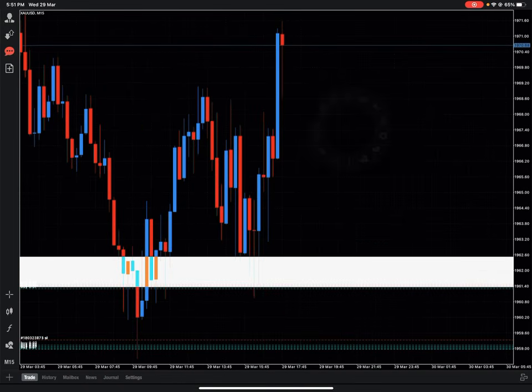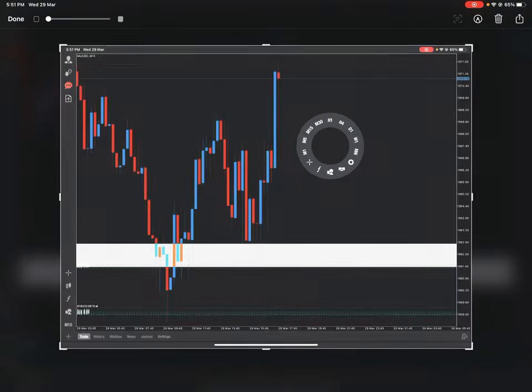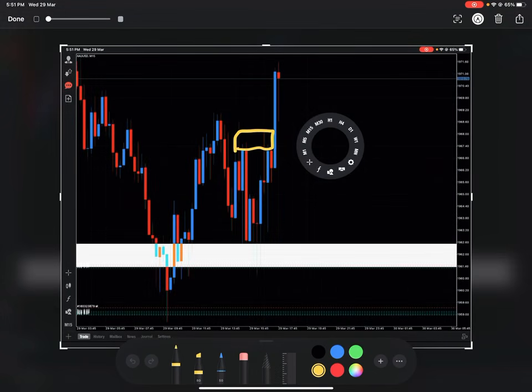I gave sell here because there was resistance. If it respects, yes, gold will fall around 50 pips, and then close. I gave only one TP, 1964, and it hit TP and gave us 50 pips.